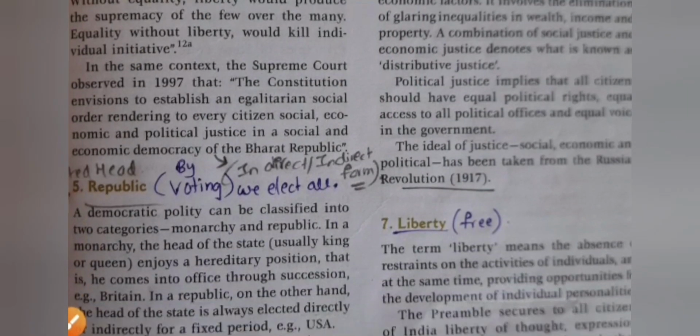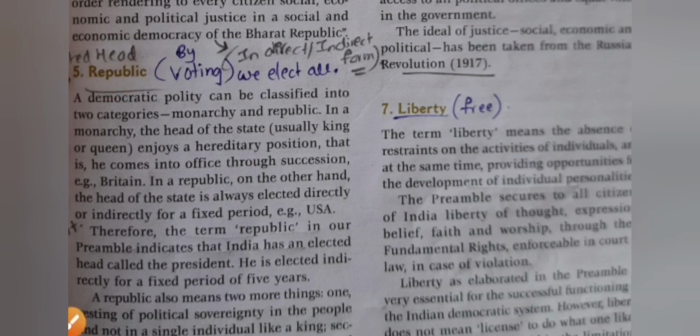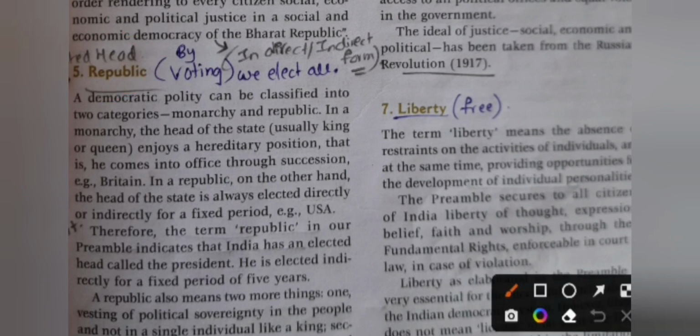Okay, and the next word is republic. What is the meaning of republic? Republic means voting. Republic Day is January 26th, first time in 1950. A democratic polity can be classified into two categories: monarchy and republic.